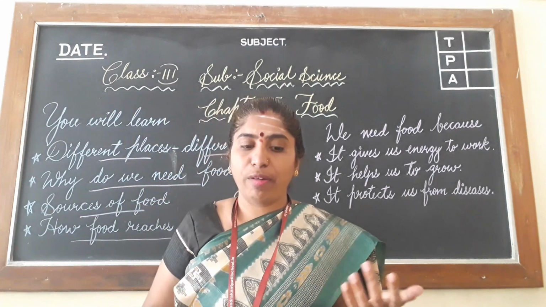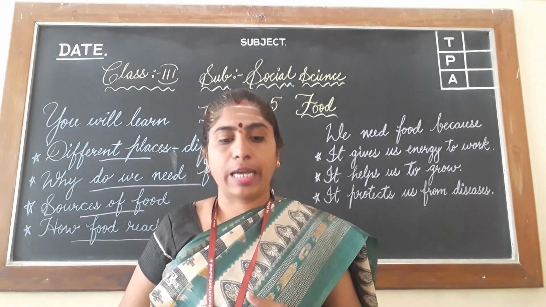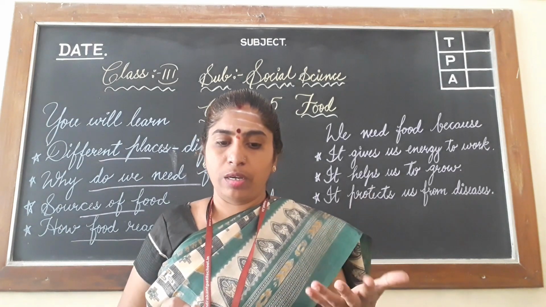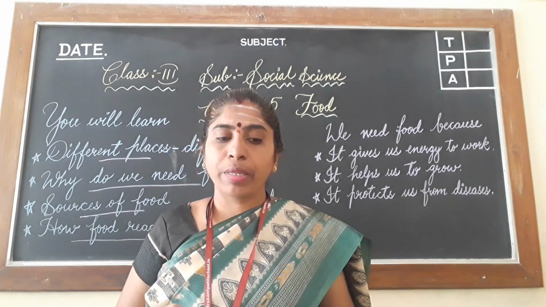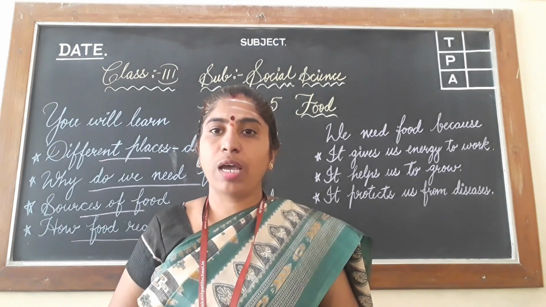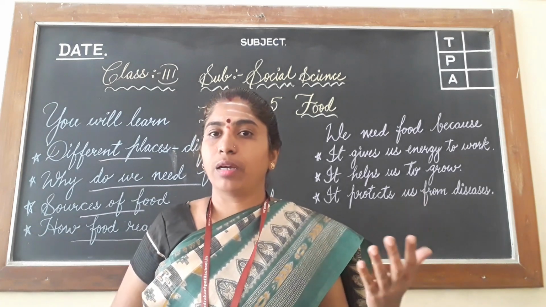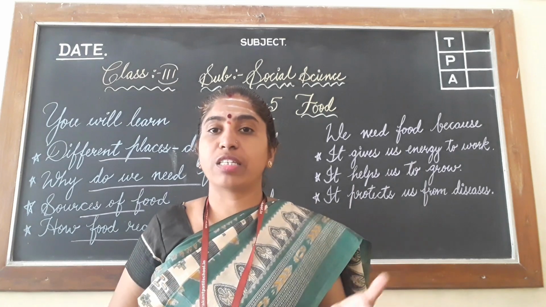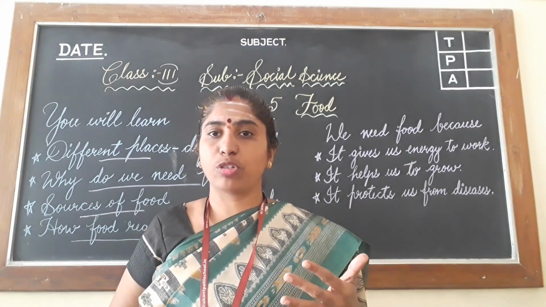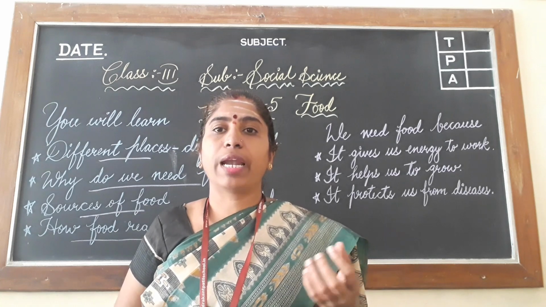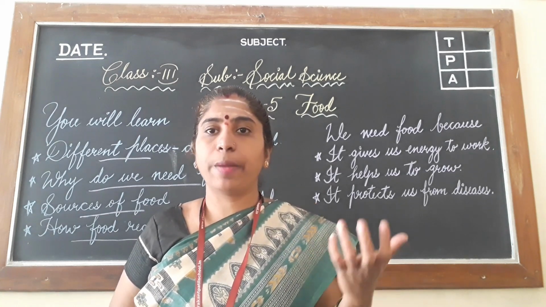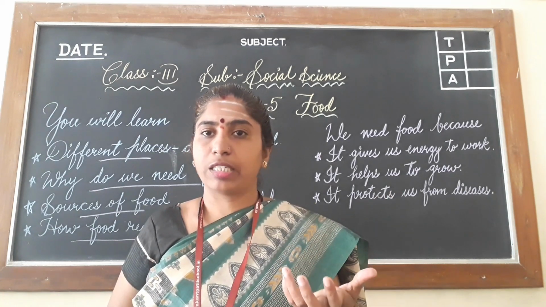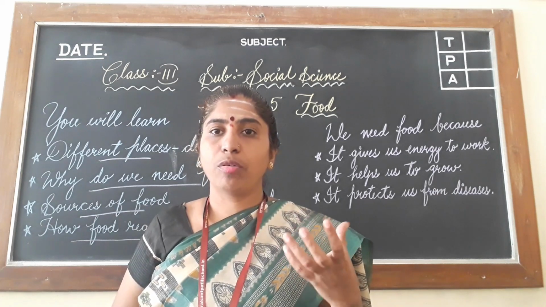People have now developed a taste for all types of food, as a variety of food from other countries is also available. So we get different types of fruits, vegetables from even other countries also, isn't it? So we have changed the way of taste, isn't it?